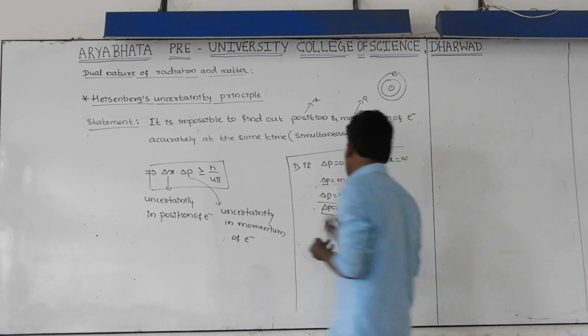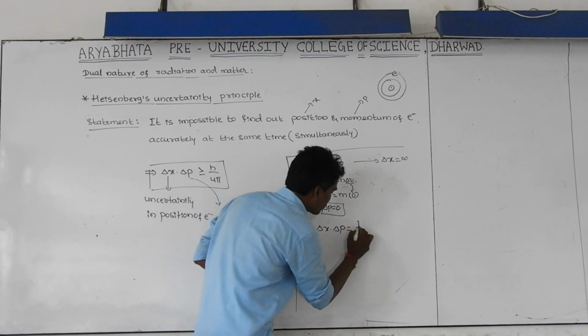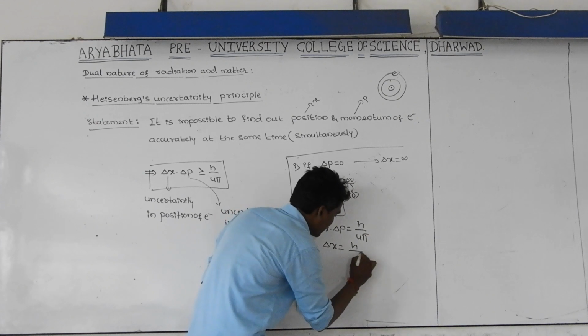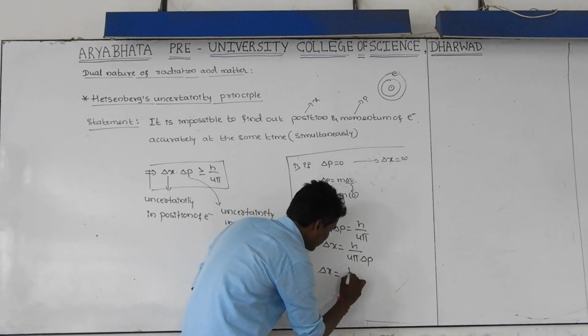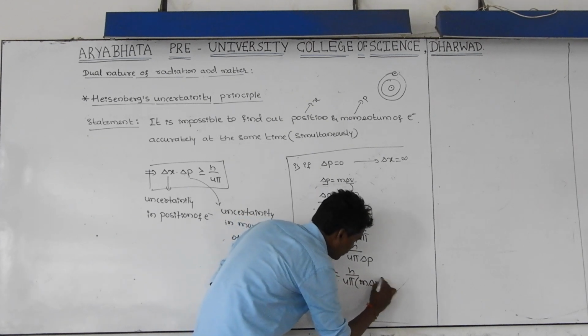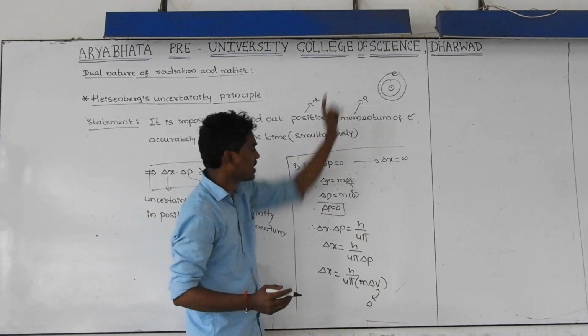Therefore, delta x into delta p is equal to h by 4 pi. Here, delta x is equal to h by 4 pi into delta p. Delta p can be written as m into delta v. Then I am taking delta v as 0 because I am taking exact momentum.